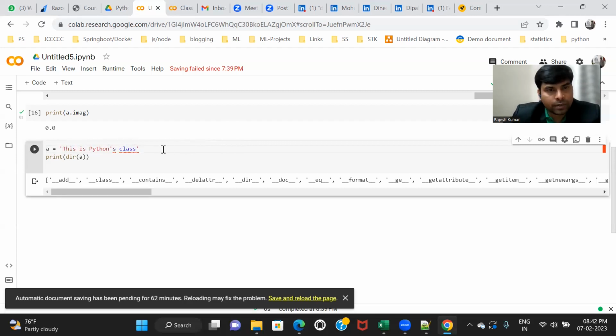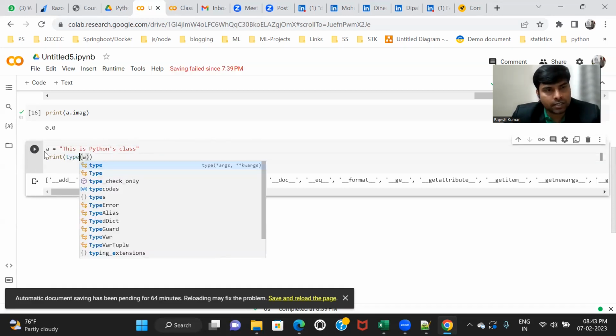This will not work, because I already have a single quote inside my text. Python will not allow it. So how to create a string in this case? Then you have to use double quote. This is one scenario where you have to use double quote. Single quote will not work here. If you check the type, it will be a string.